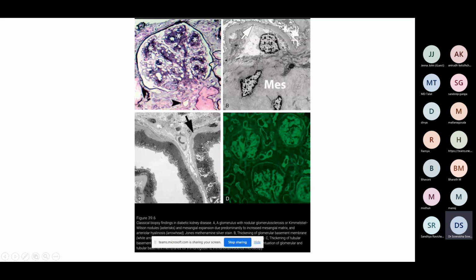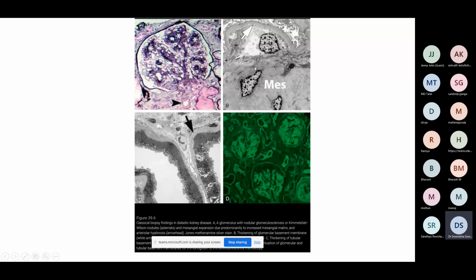The first change, in fact, in diabetic nephropathy is the thickening of the glomerular basement membrane. Because of increased deposition, the glomerular basement membrane thickens. Then there is an increase in the mesangial matrix. So this is what is shown. This is an electron microscopy photo. These are the Kimmelstiel-Wilson lesions. Here again demonstrated is the increased GBM thickening. When you look at it in immunofluorescence, there is a linear staining pattern. This is due to non-specific trapping of albumin.